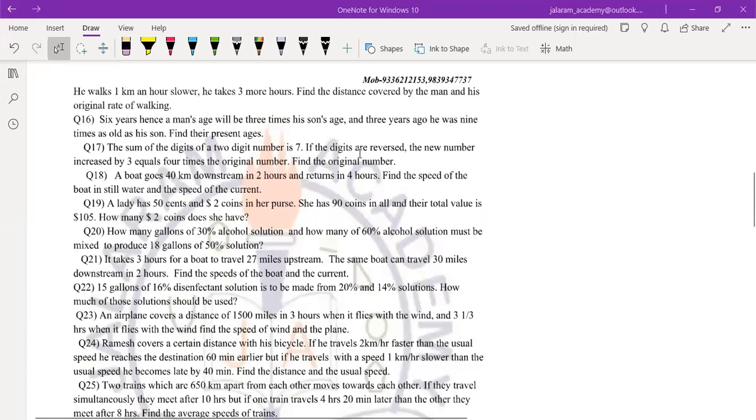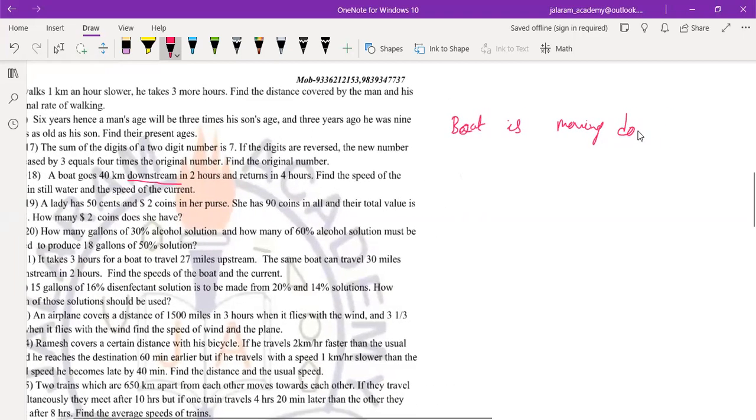So welcome back students. Now we'll discuss some important word problems of simultaneous linear equations which are related to speed of boats downstream and upstream. So what is the meaning of speed of boat downstream and speed of boat upstream? Remember, if a boat is moving downstream, what does that mean? Downstream means it is moving along the stream.